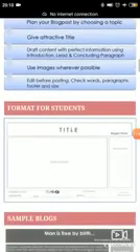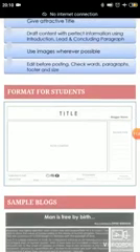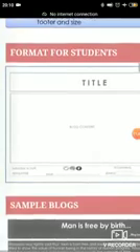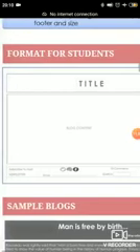Now let's see the format for the students. This way, title, give your title, then blog content you all can see here. You all can write your 3 paragraphs, children. Then your name should also be highlighted at the topmost right corner of your blog post. And then the recent post, one column is also there.